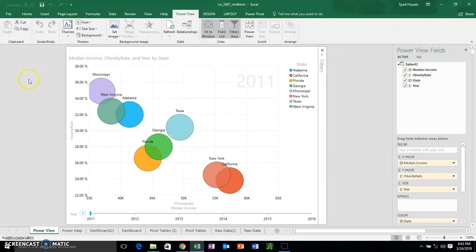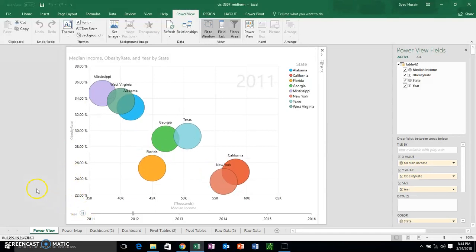Lastly, I'm going to be showing my favorite visual of all. It's going to be a scatter plot with the median income and obesity rate as the axes. I included my 3 infamous states, my 2 hipster states, and my 3 states that I feel are just in between: Florida, Georgia, and Texas. Ideally, I want to see the movement from 2011 to 2016 stay in the same region, meaning when income is high, does obesity stay low, and when income is low, does obesity stay high? So let's play this out.